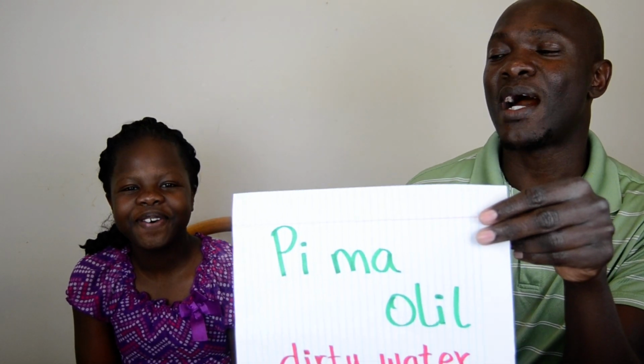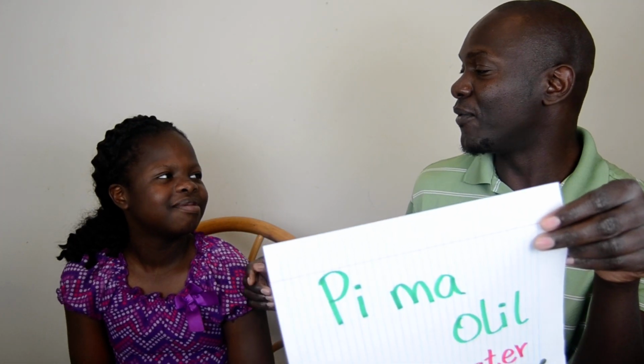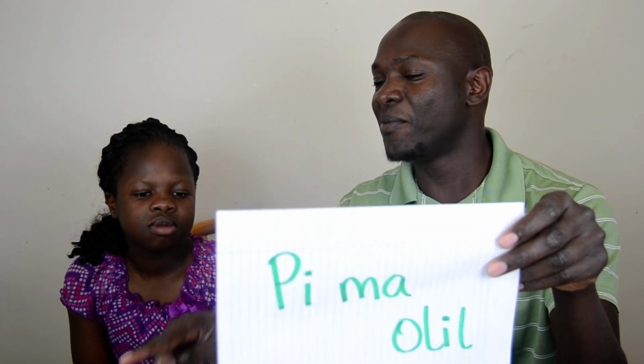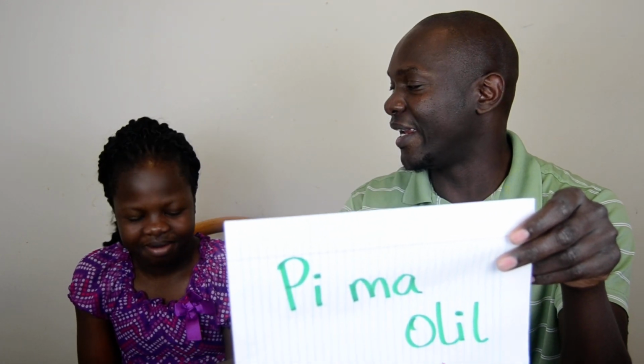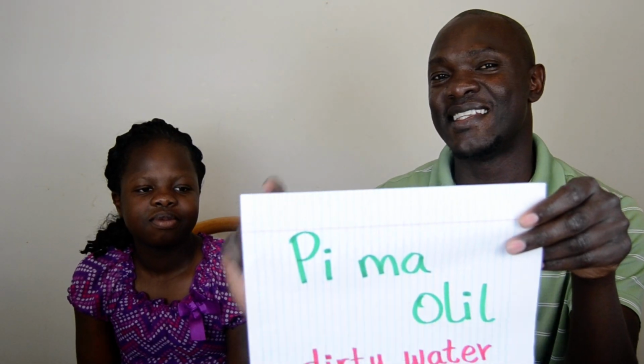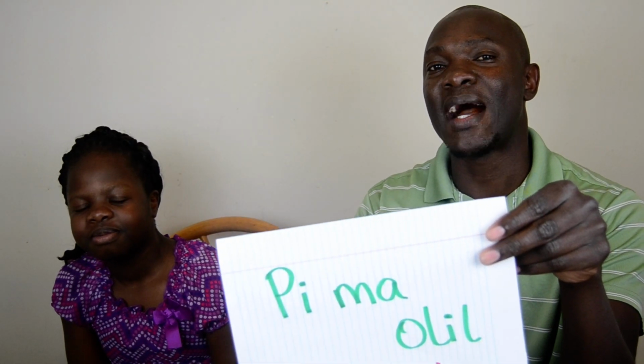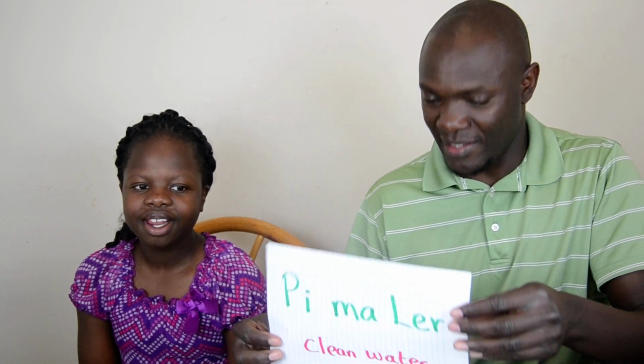So if you see dirty water and you're with me, you'll say pi ma olil. This is dirty water. Say that.